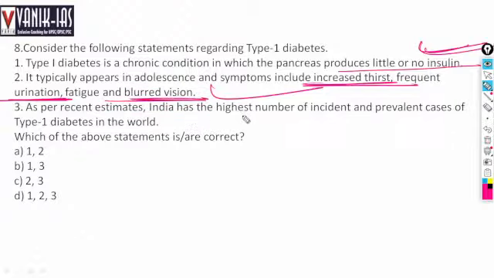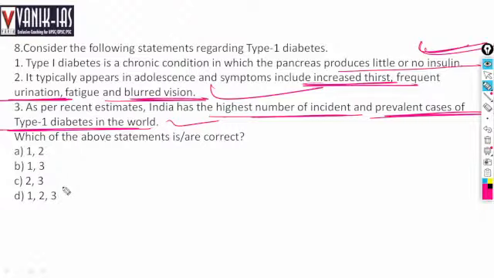As per estimates, India has the highest number of incident and prevalent cases of type 1 diabetes in the world. Yes, India has maximum obesity, maximum diabetic percentage, especially lifestyle diseases are maximum in India. In the last few years, non-communicable diseases have doubled. So all these statements are right regarding type 1 diabetes. Very little or no insulin will be produced. There will be blurred vision. There will be increased thirst, frequent urination, right?